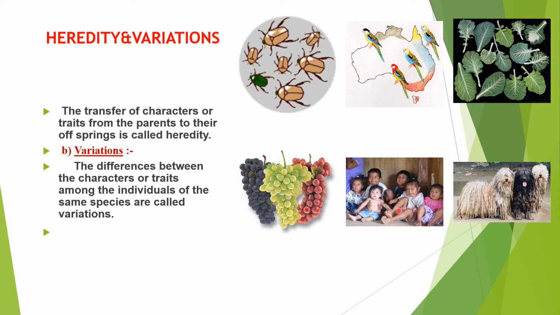We can see different variations among these children, and also different colors and shapes of faces among these animals. So these are called variations. I already told you there are two types: somatic variations and genetic variations. Let us see, children.